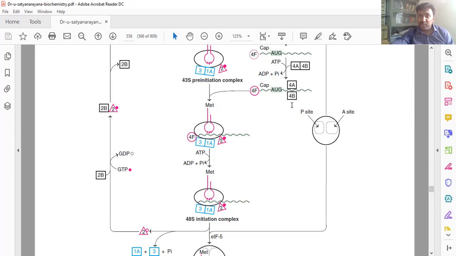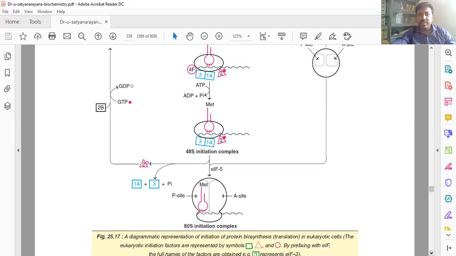Together these are called 4F. So with the addition of these initiation factor 4 subunits to form the 48S, ATP energy is required. So this is the 48S initiation complex.